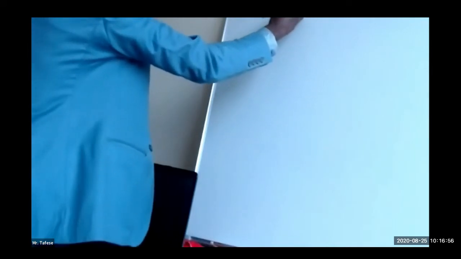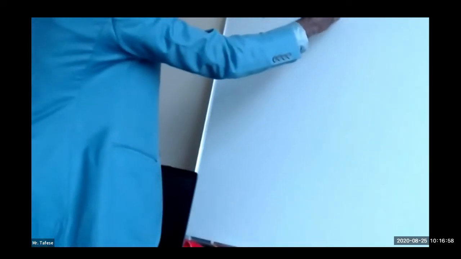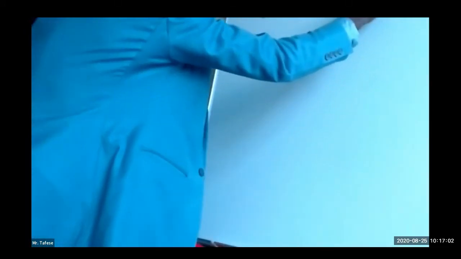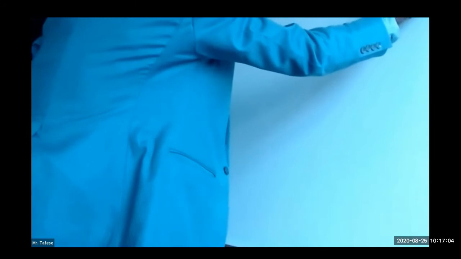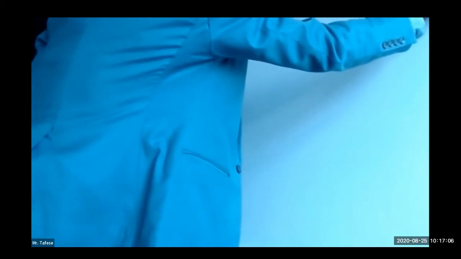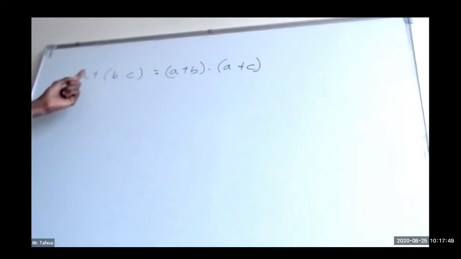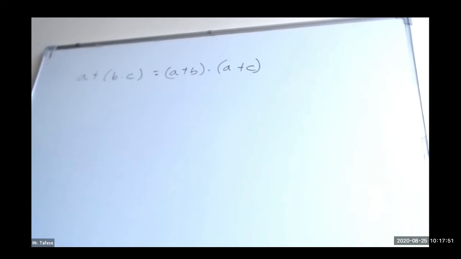A plus B times C is equal to A plus B times A plus C. Let me tie that to corner. A plus B times C equals A plus B times A plus C is the distributive property of addition over multiplication.